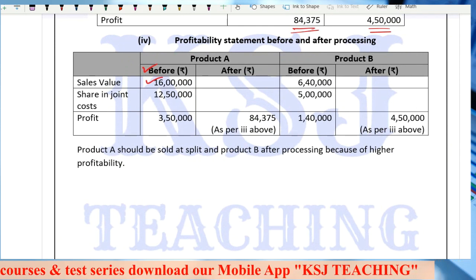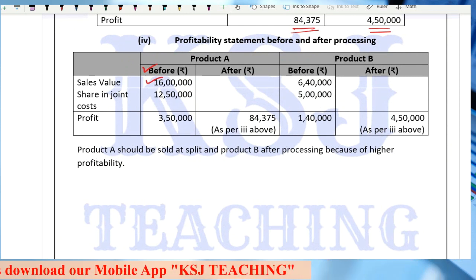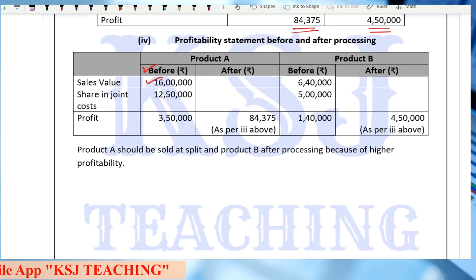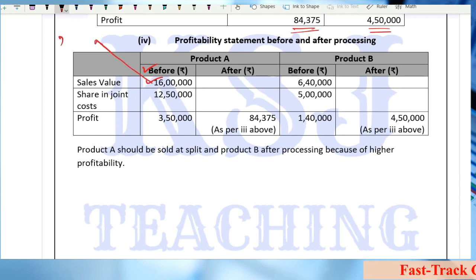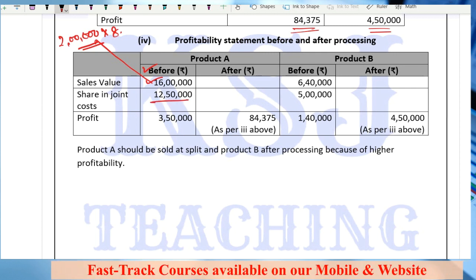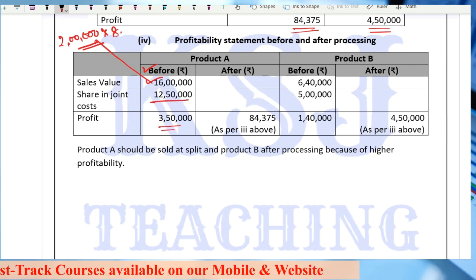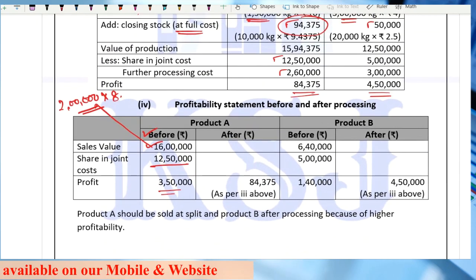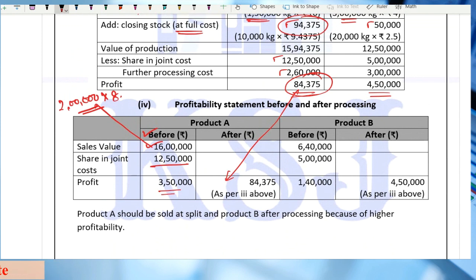Right? Sir, how this 16 lakh has been received? Can you tell me? Now we are talking about before processing. That means before processing we had 2 lakh units, right? Multiplied by 8, 16 lakh. Share in the joint cost 12 lakh 50,000. So this is my profit. And if you are identifying the profit after further processing, it is 84,375 calculated above.